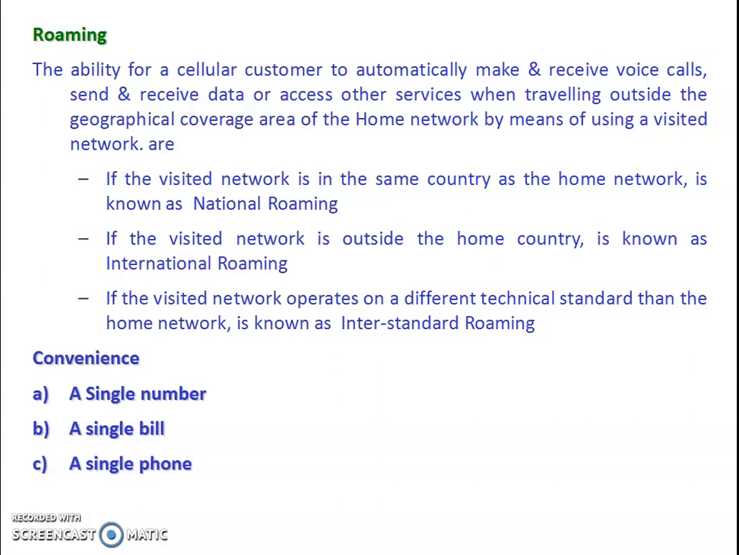There are three different roaming conditions. If the visited network is in the same country as the home network, it is known as national roaming. If the visited network is outside the home country, it is known as international roaming. If the visited network operates on a different technical standard than the home network, it is known as inter-standard roaming. So different operators can have different technical standards, and that is called inter-standard roaming.